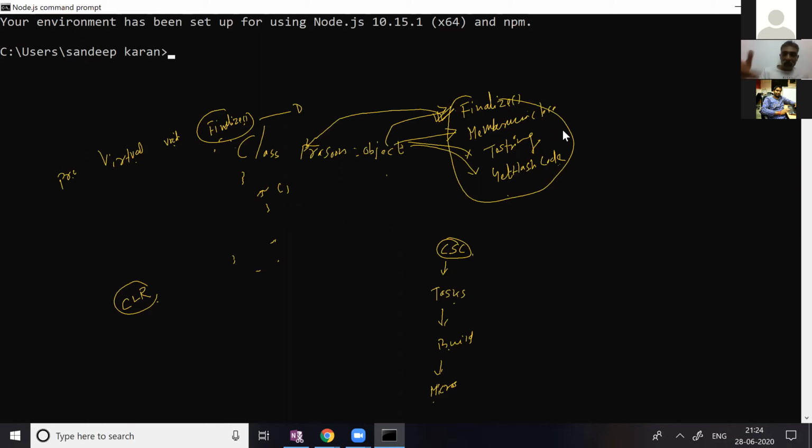So I will definitely go to struct after some time. Now, when you write a class, the purpose of writing a class is to create a user-defined data type. So the class allows us to create a user-defined data type.